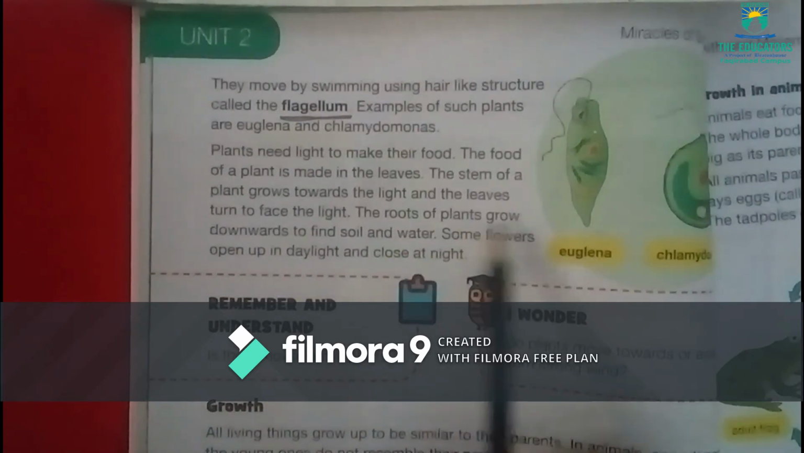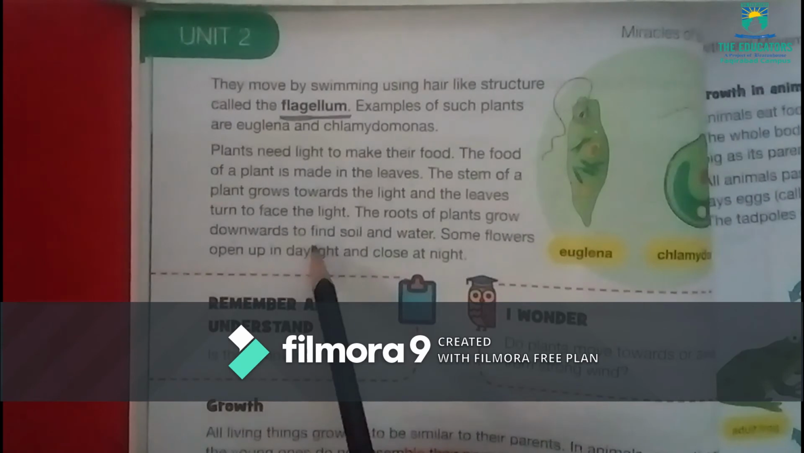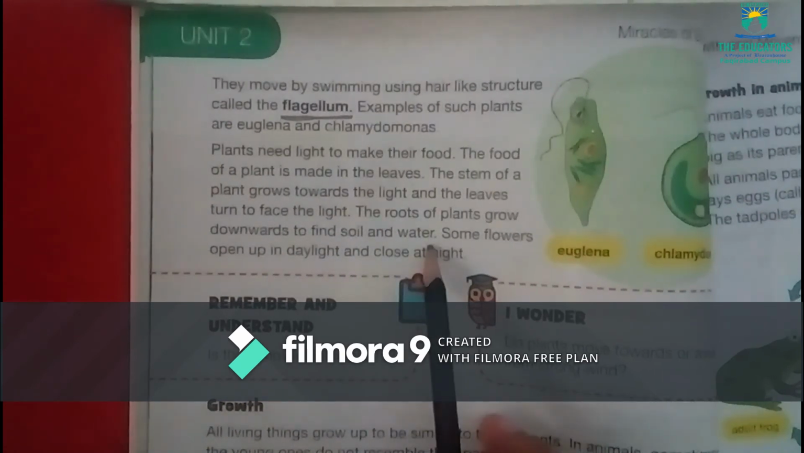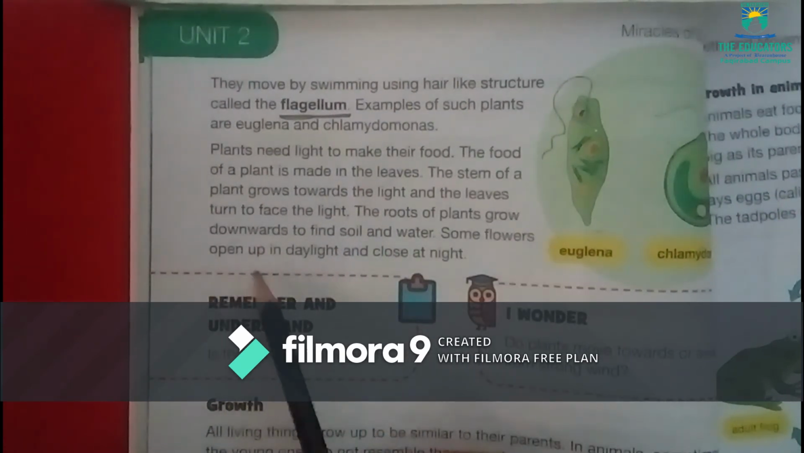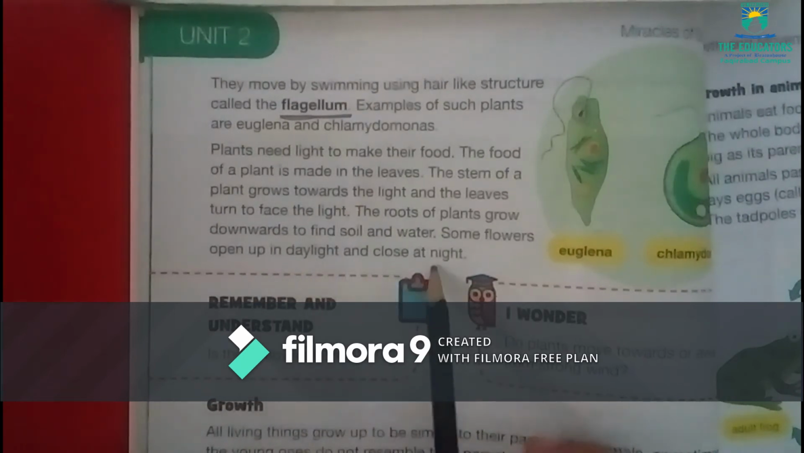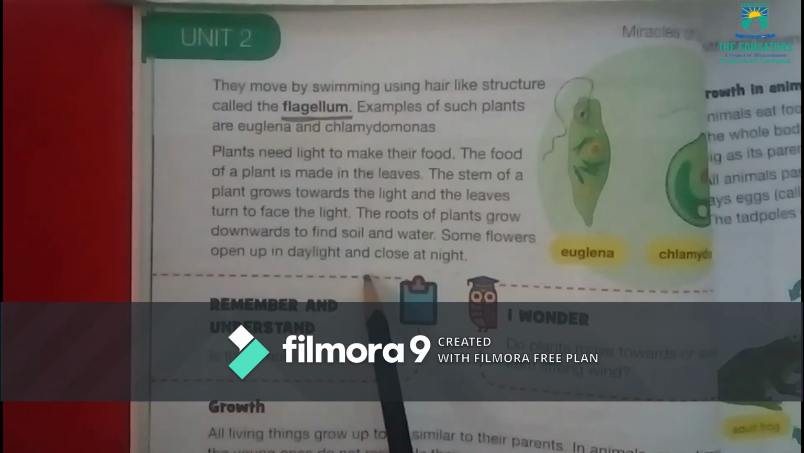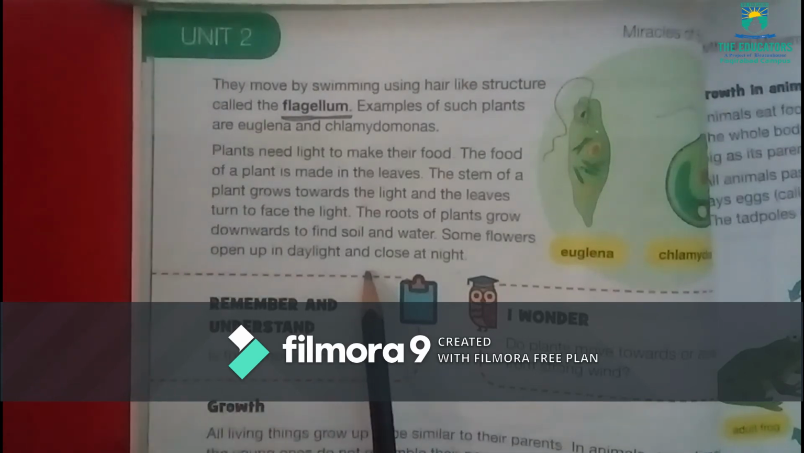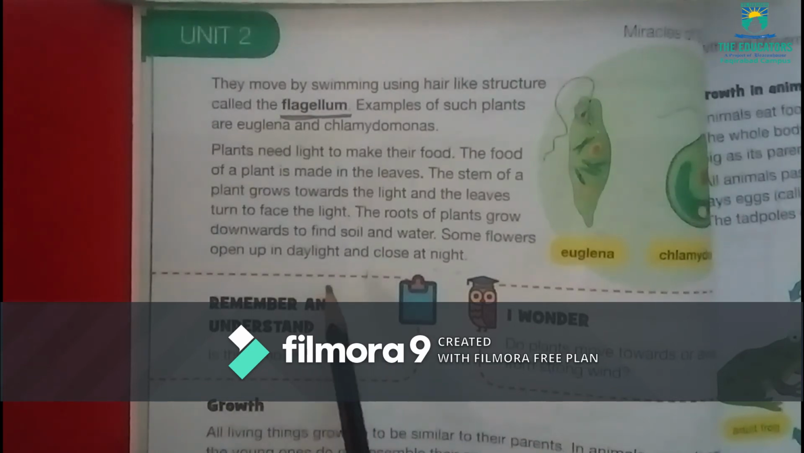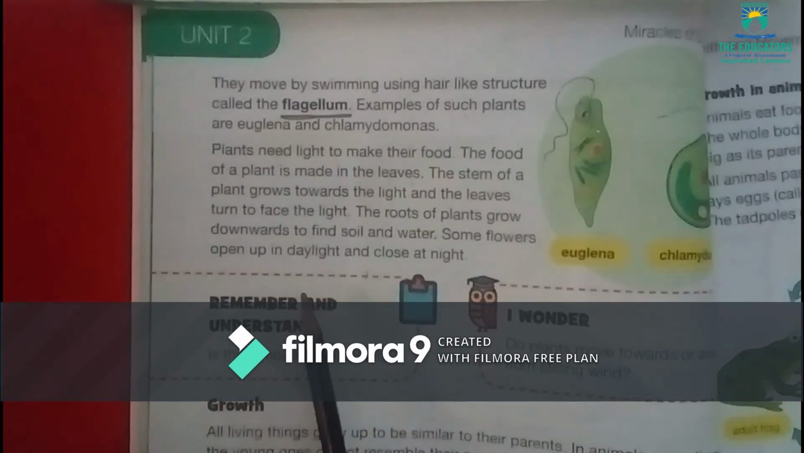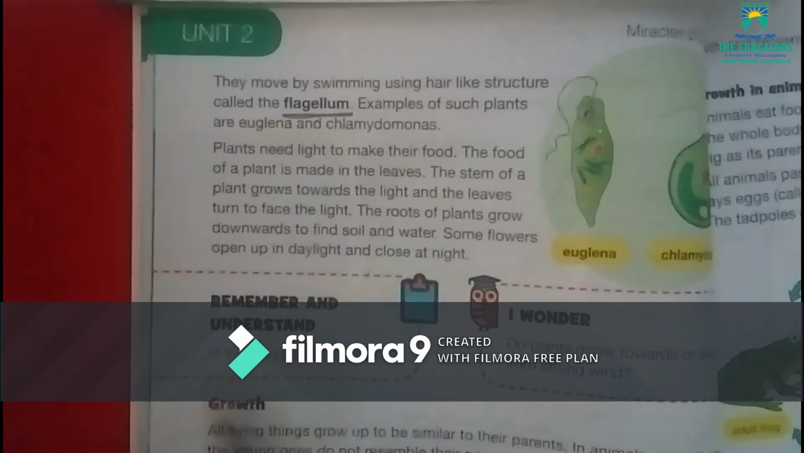The roots of plants grow downward to find soil and water. Some flowers open up in daylight and close at night.